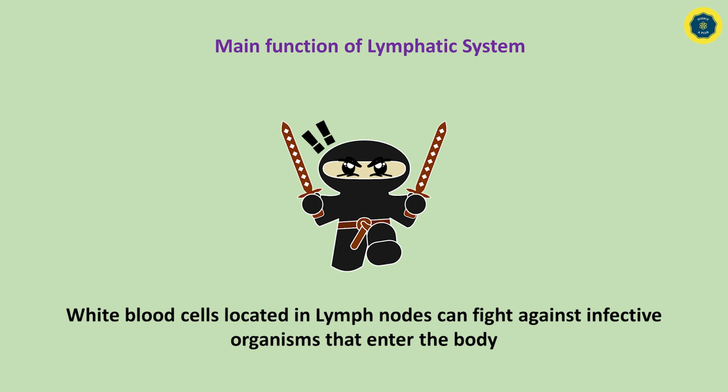Then we are moving to understand the main function of the lymphatic system. The main function is that white blood cells located in lymph nodes can fight against infective organisms that enter the body. I think this video helped you to understand the main points of the lymphatic system.